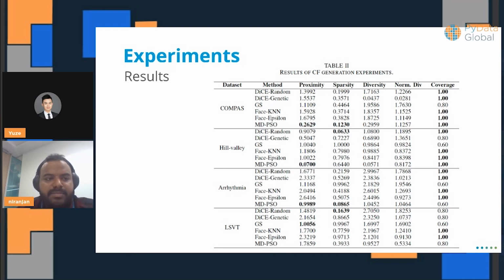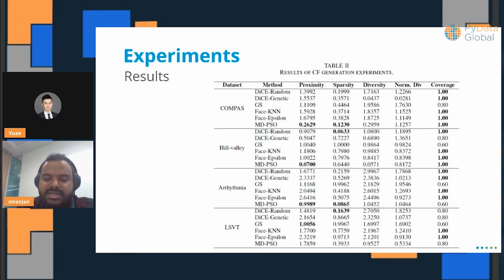If you look at how this simple approach stacks up compared to the existing solutions, as you can see, it does not give the best results in all cases. We are looking at various properties here, and it's not beating the state of the art in various cases.